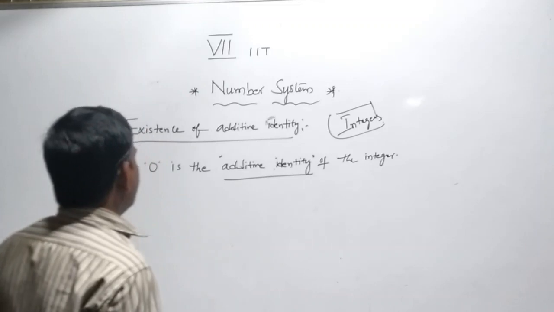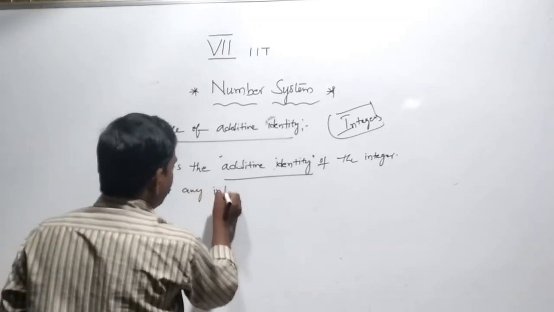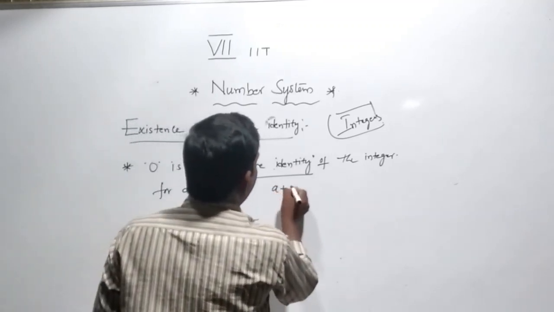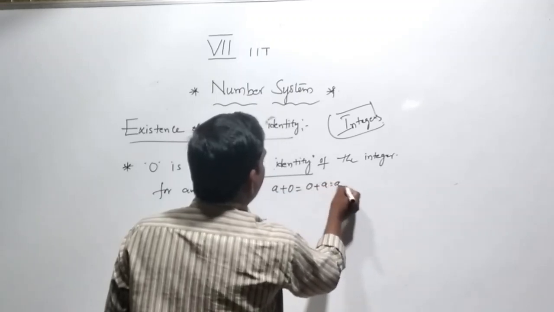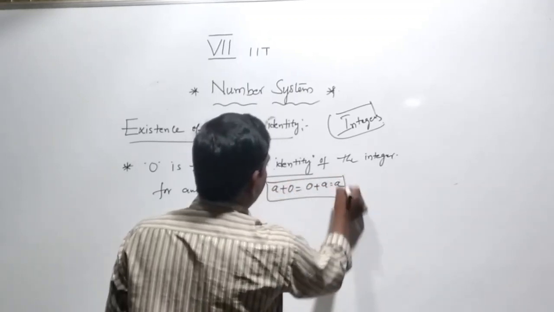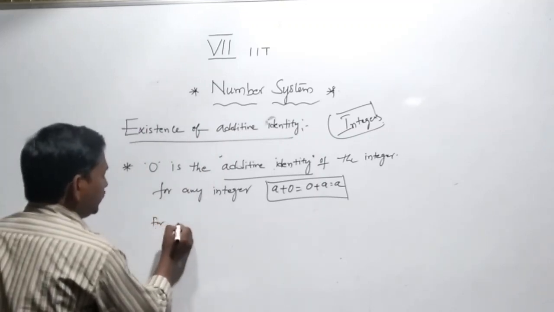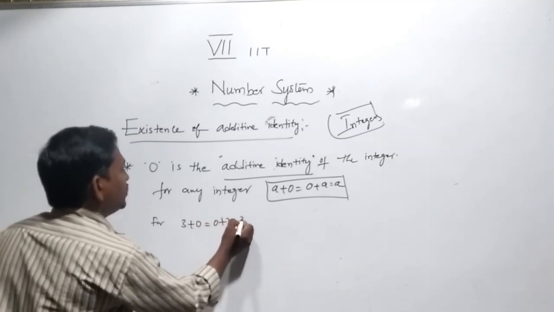For any integer a, a plus 0 equals 0 plus a equals a. For example, 3 plus 0, 0 plus 3 equals 3.